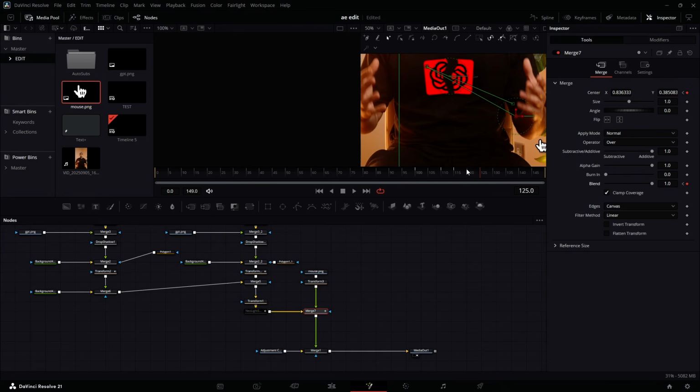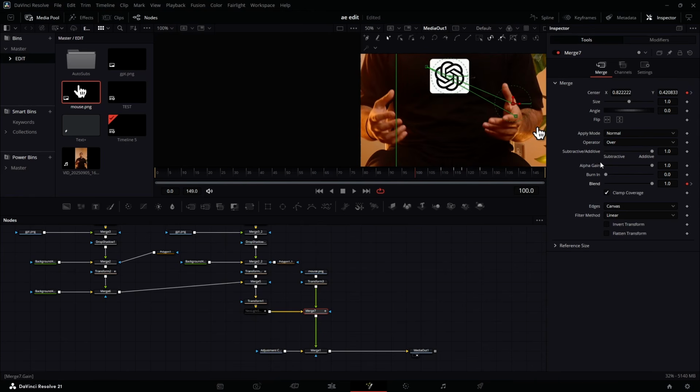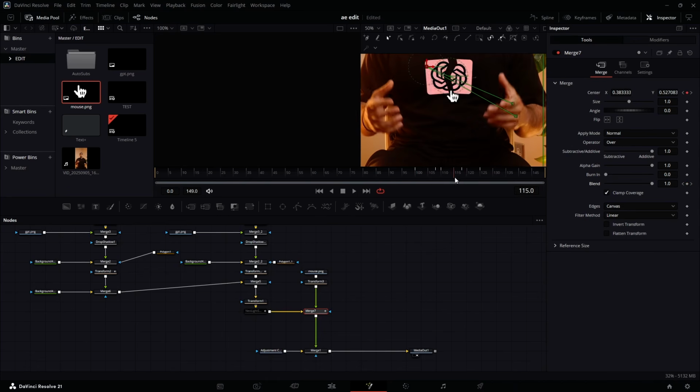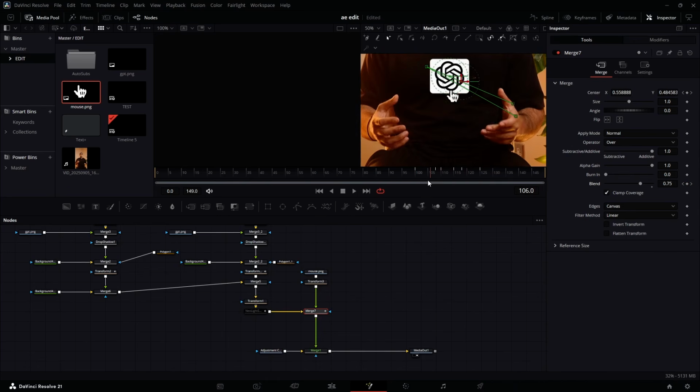Now let's go maybe to around frame 120. Yes, keyframe the blend value again. Go to the last one, we're going to take it down to 0. Come to the first one, which is here, take it down to 0. Go maybe to frame 108, take it all the way up to 1. Now you have something like this.